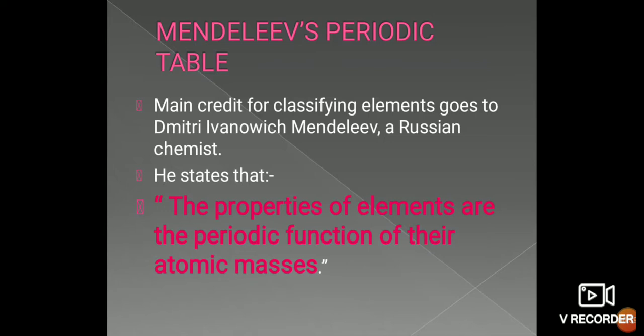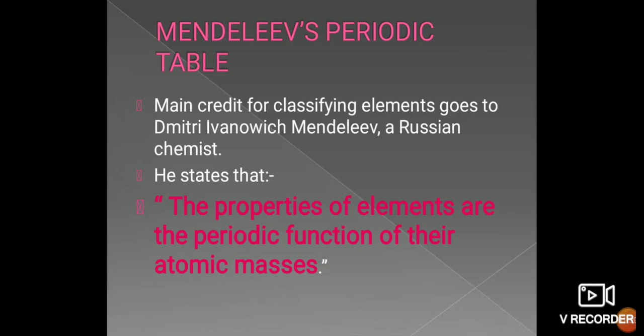Like in Newlands' case, we studied that 56 elements were discovered at that time, but when Mendeleev started his work, 63 elements were known. So he arranged the elements by atomic masses depending on their physical and chemical properties, but he concentrated mainly on the compounds formed by elements with oxygen and hydrogen.